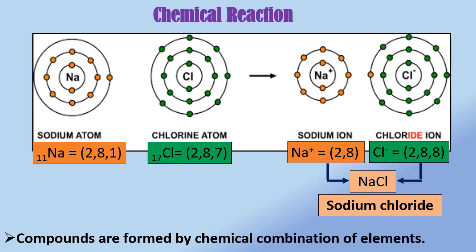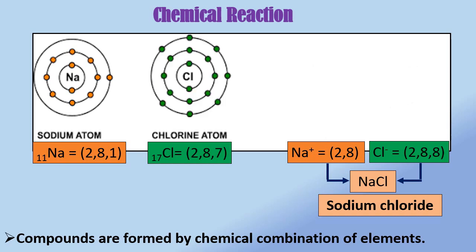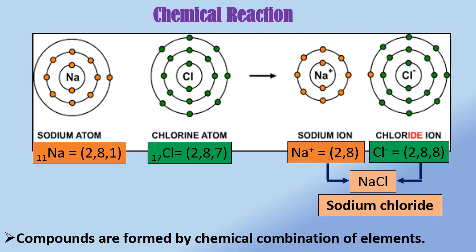These oppositely charged ions Na+ and Cl- get attracted towards each other and form the compound sodium chloride. In this way, an ionic bond is formed due to the transfer of electrons.